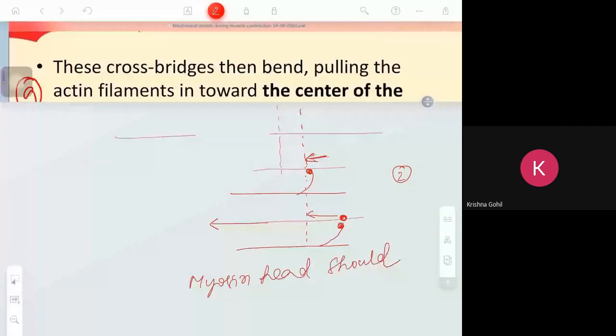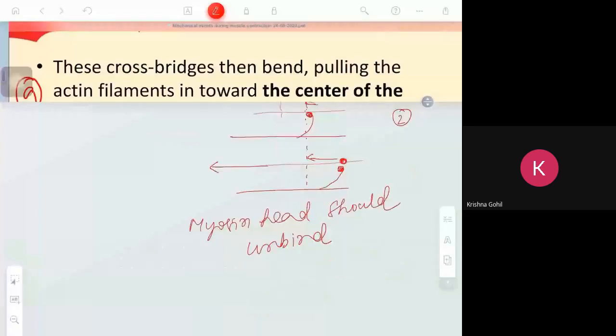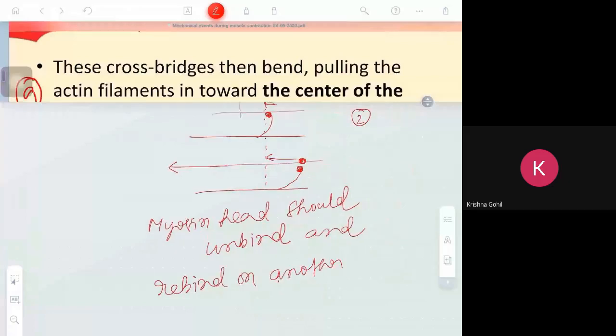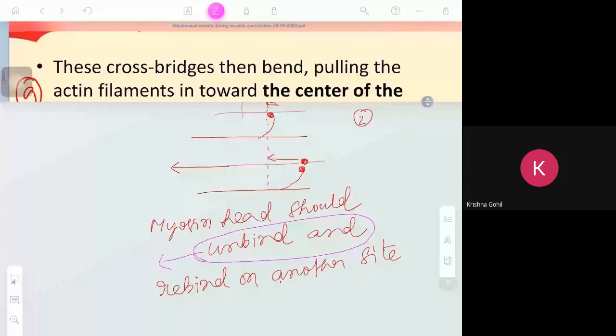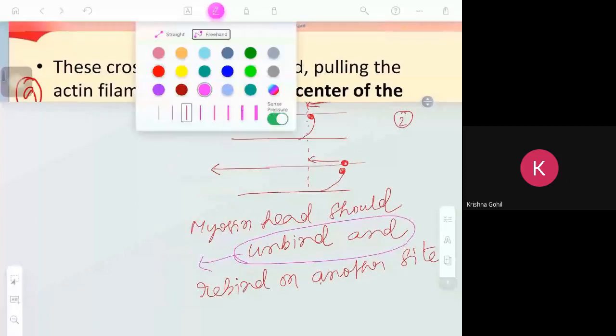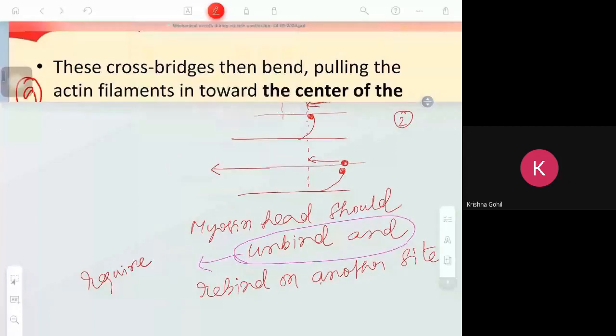It should unbind and rebind on another site. Clear? So this unbinding process, listen carefully, requires ATP. This is the point I want to highlight.